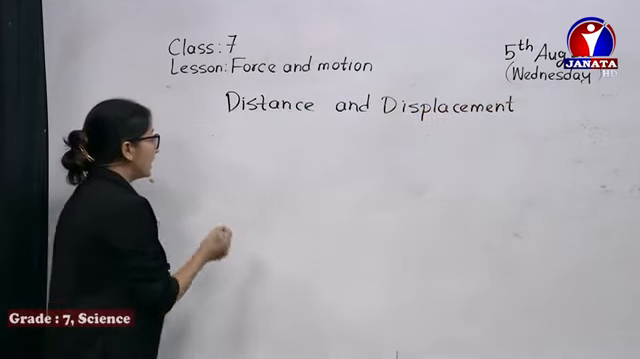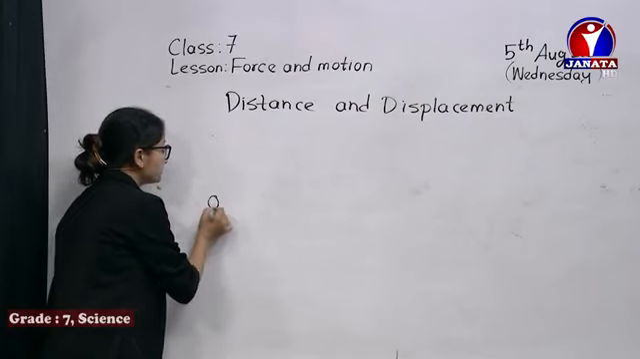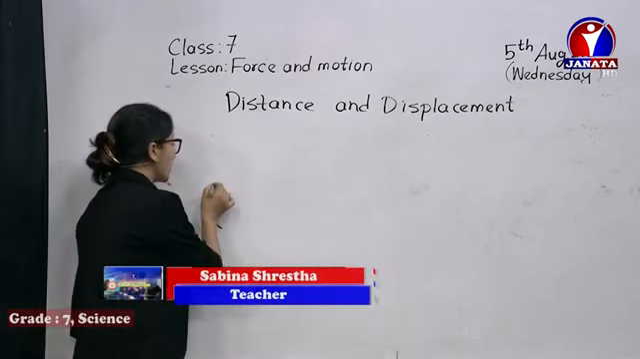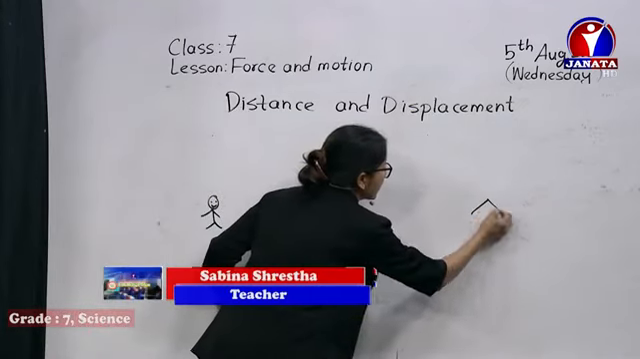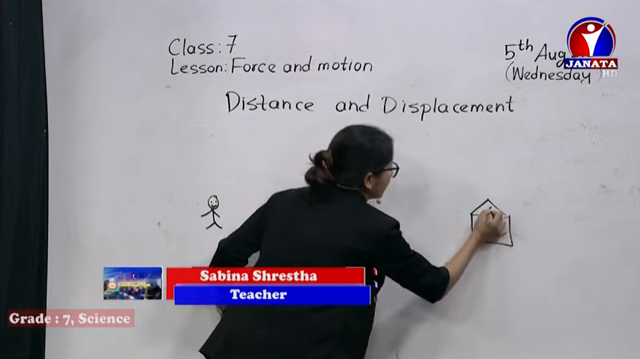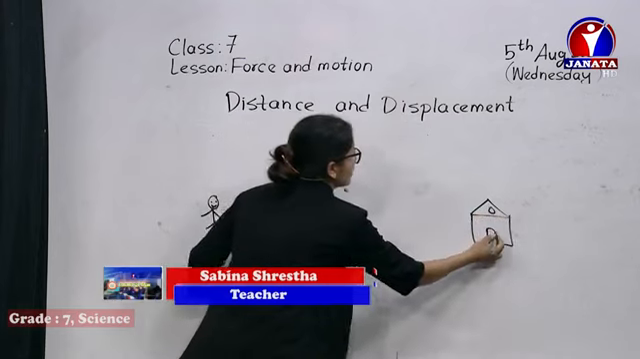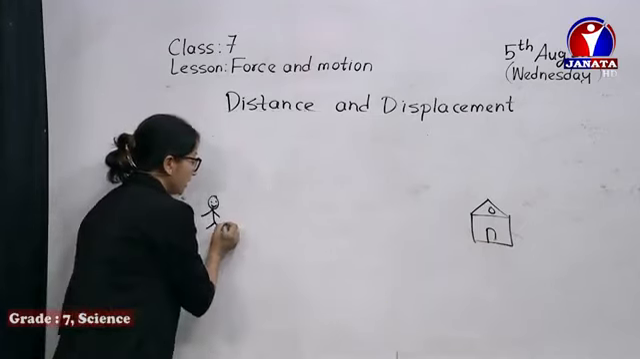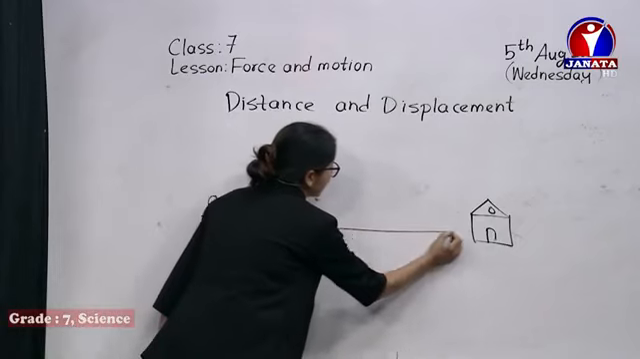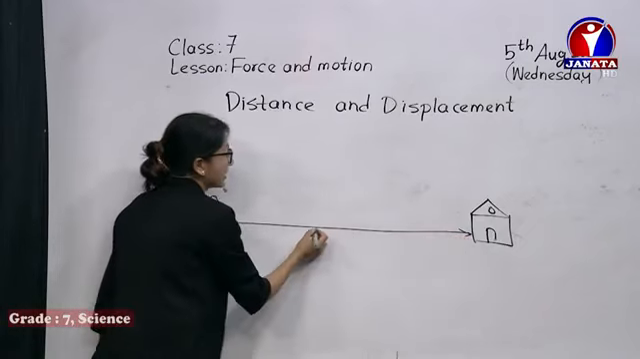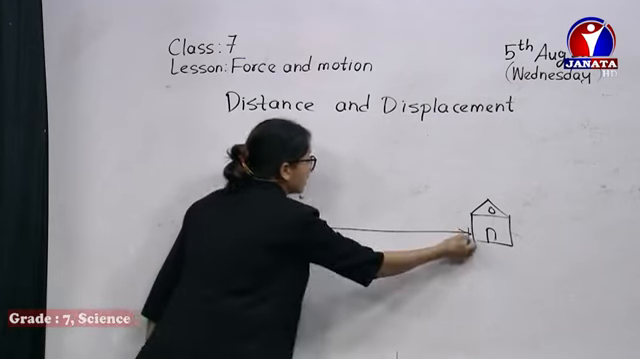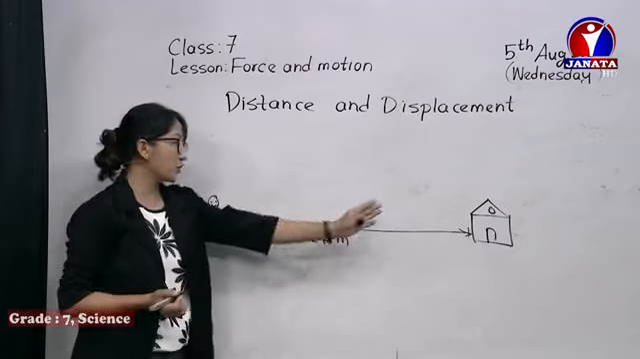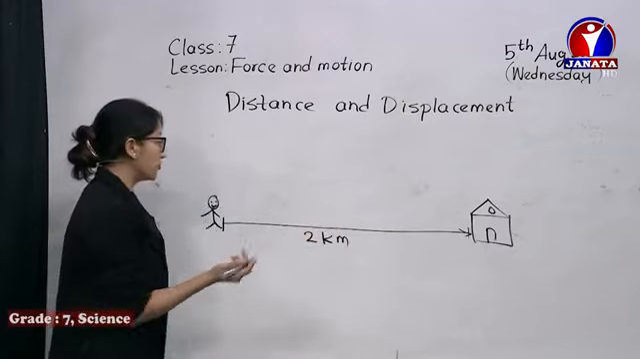First of all, a person is here, roaming all around, and his home is, for example, here. He wants to get back to his home. He has lots of ways. He can go straight like this, from here to here, and for example it's 2 kilometers. If we go straight from here to there, it's 2 kilometers. He has lots of other ways as well.